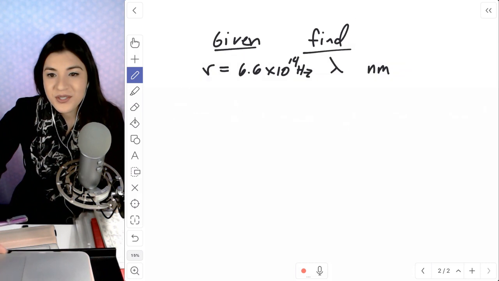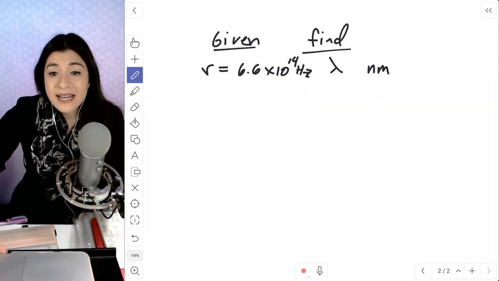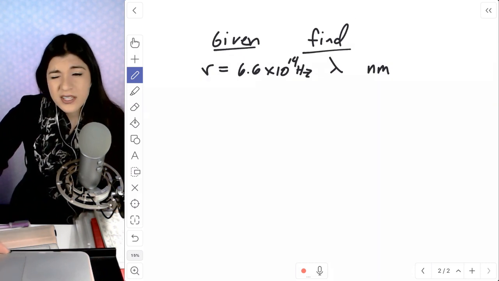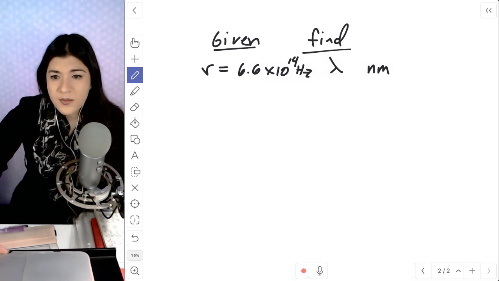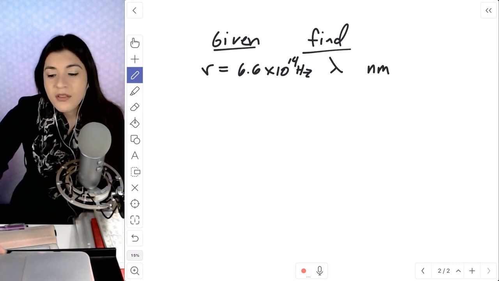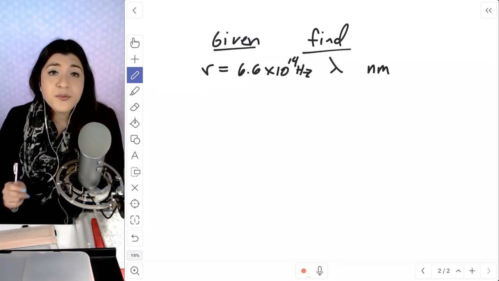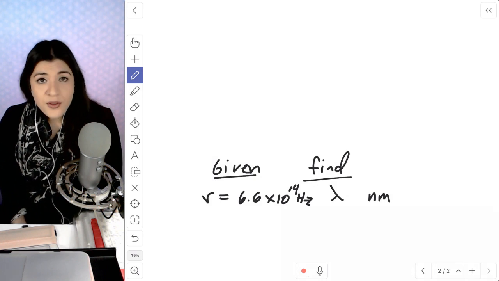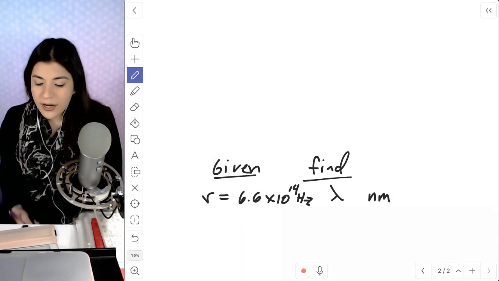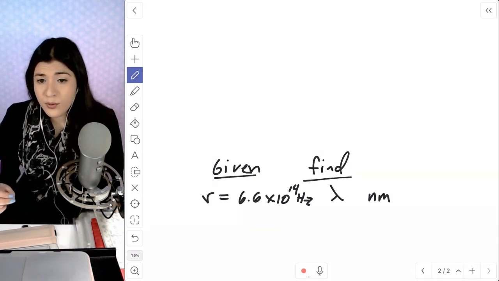Okay, so let me go into, this is electromagnetic spectrum. You're going to have several different types of formulas. Let me write them all out and show you. Okay. Let me write all the different formulas out that we can possibly see, and then definitely know those. However, I'll show you which one pertains to this exact example.